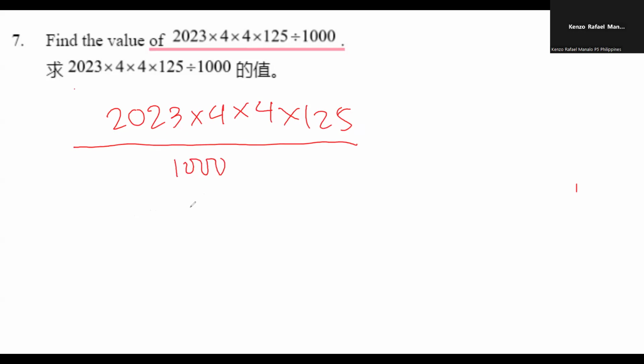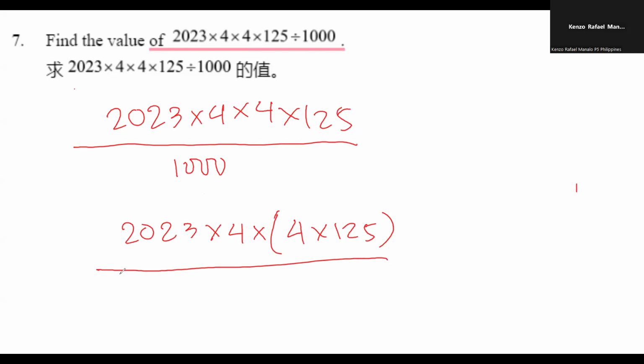That will be 8,092 times 500 over 1,000. So I simplified 1,000 and 500. Now it's just 2023 times 4 times 2.